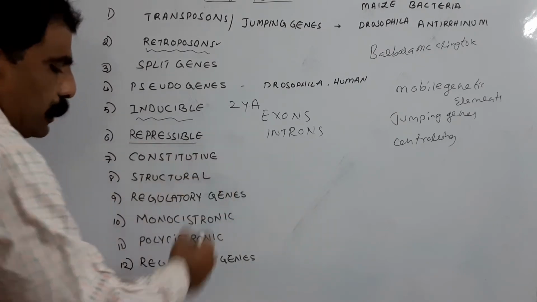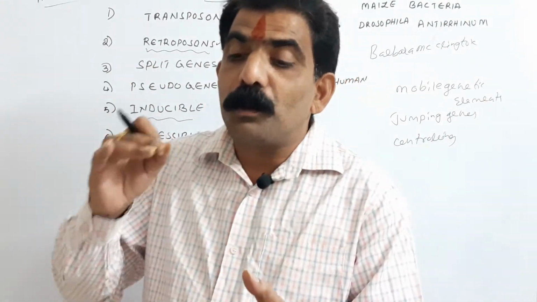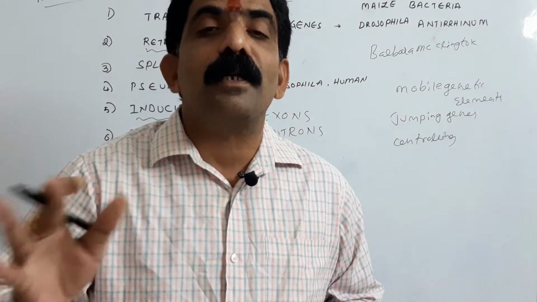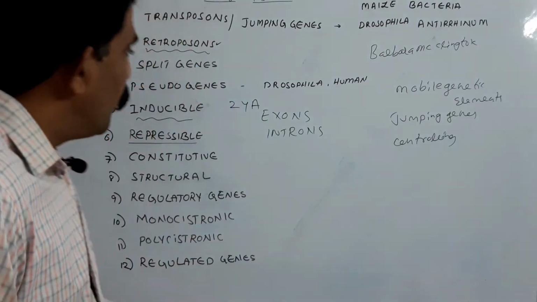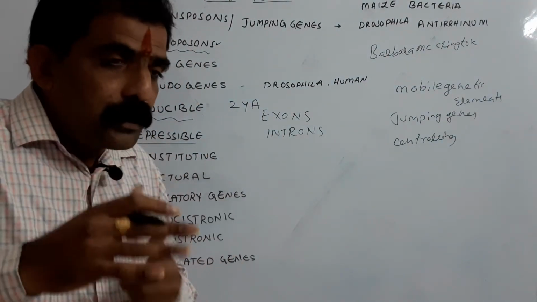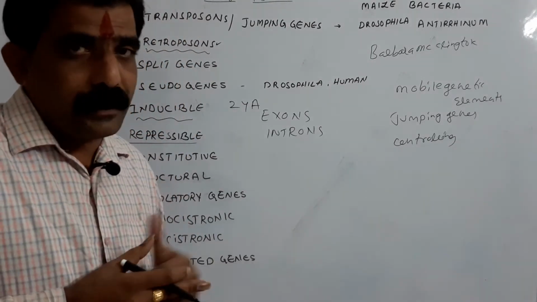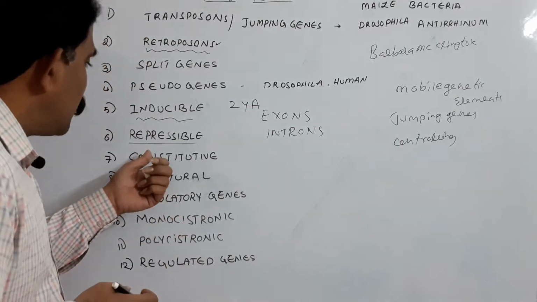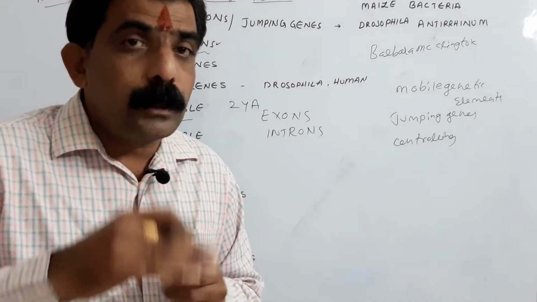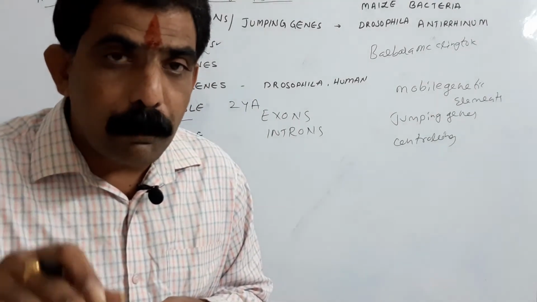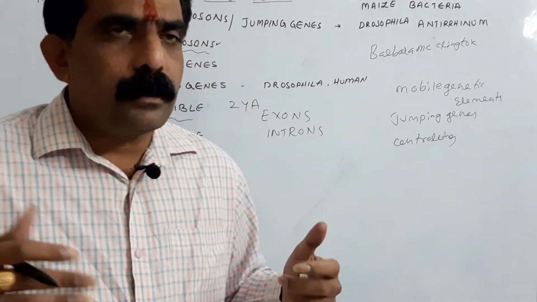Coming to the repressible genes. Repressible genes are the genes whose expression is switched off in response to the presence of a particular substrate, in contrast to inducible genes. In the case of inducible genes, expression is switched on due to the presence of a special substrate or the inducer, whereas in the case of repressible genes, the expression is switched off in response to the presence of a particular substance.